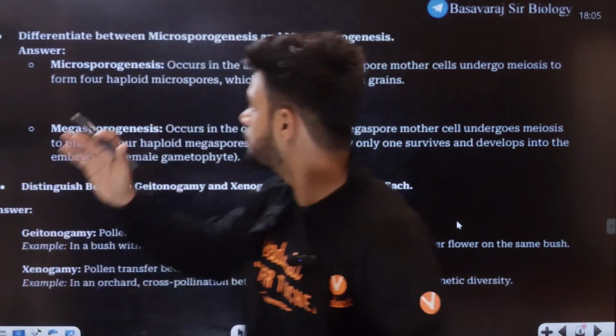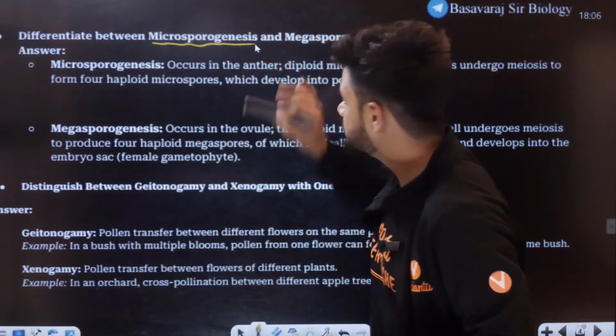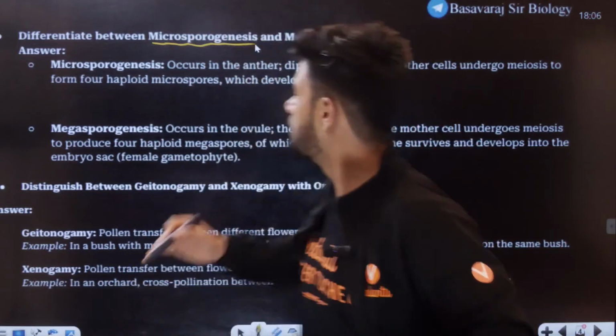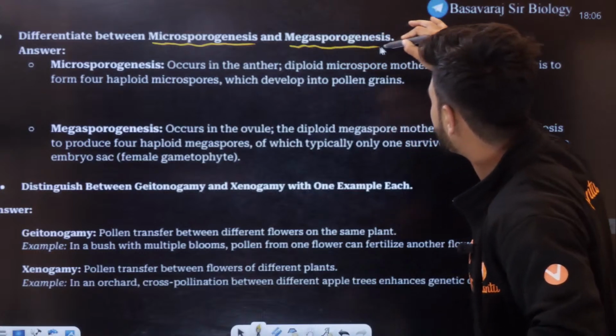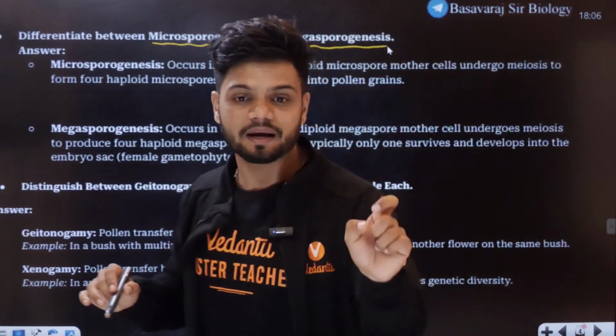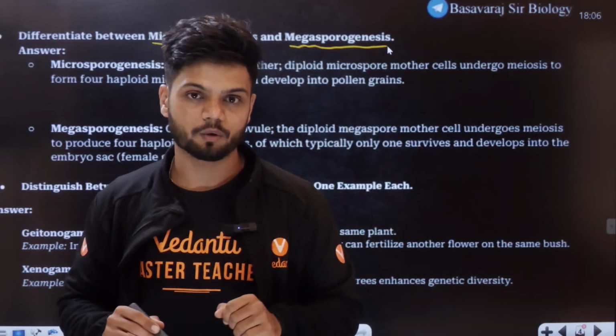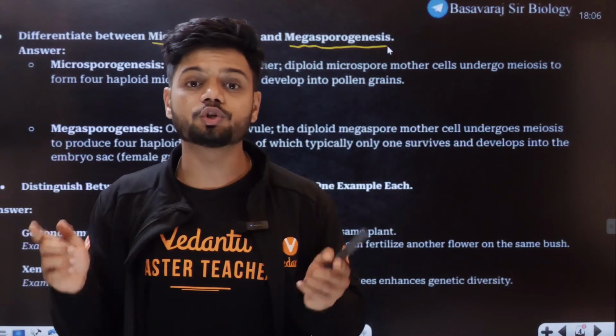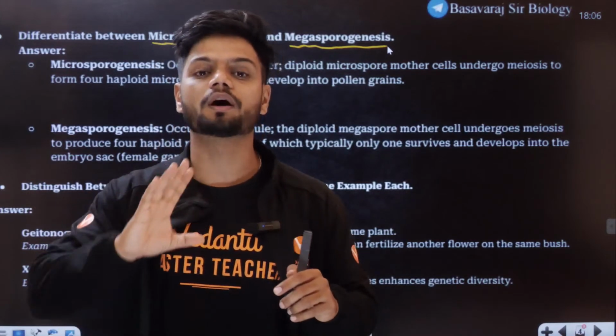They can ask you microsporogenesis separately or they can ask you megasporogenesis separately. If they ask you separately it becomes a 1-mark question. Now if they ask you together that becomes a 2-mark question.